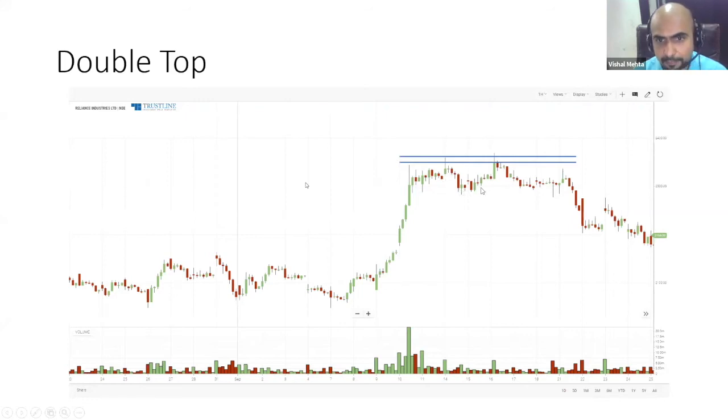After some time, the market made another attempt, tried to go above this resistance zone, but could not, and then started coming down. So once this low was broken, I know that the people who tried to buy are kind of stuck now, and that's why it is going to go down. So this is one of the observations that you can always keep in your mind when you're trading.